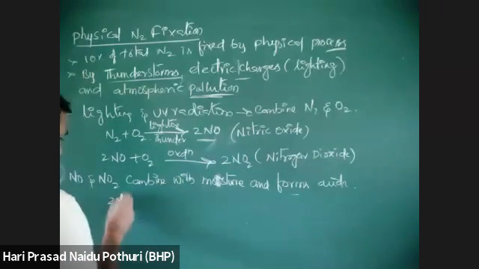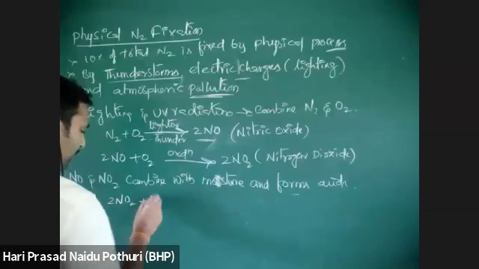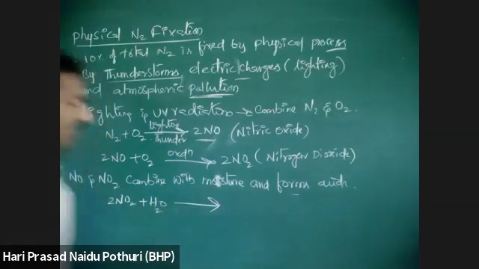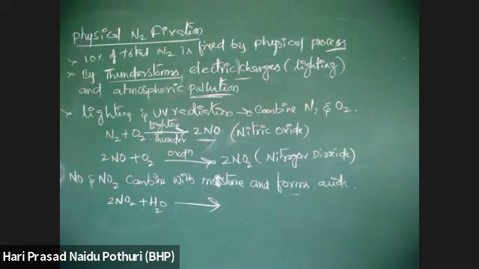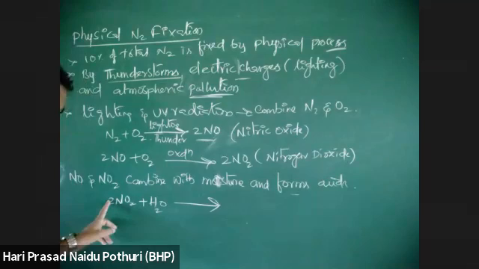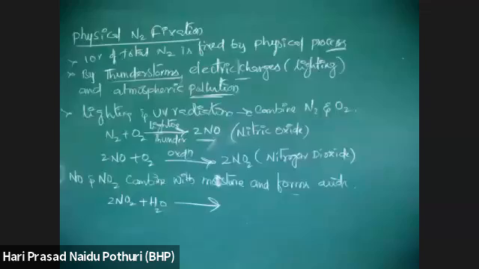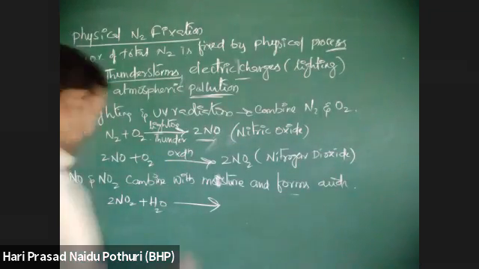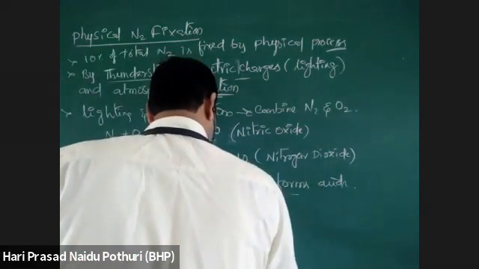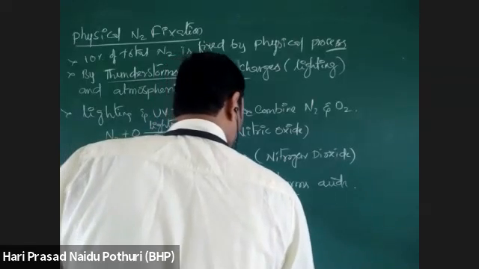So 2NO2 plus H2O. When these are combining, nitrogen dioxide, okay, or this one, 2NO, 2NO or 2NO2, when they combine with each other, there is forming of how many? 1, 2 to 4, 4 plus 1, 5. So they combine with each other and form HNO2 or HNO3.